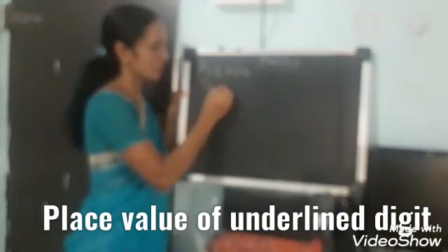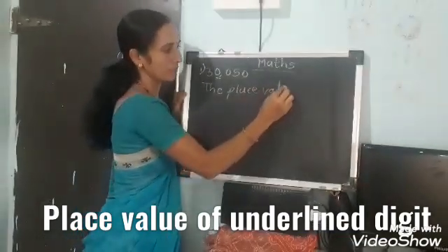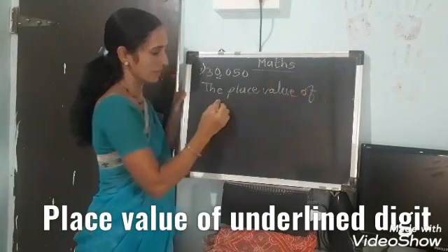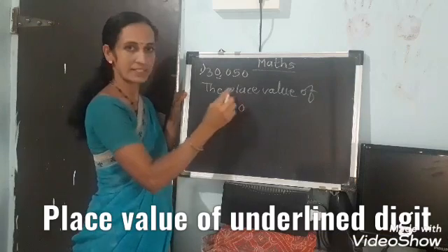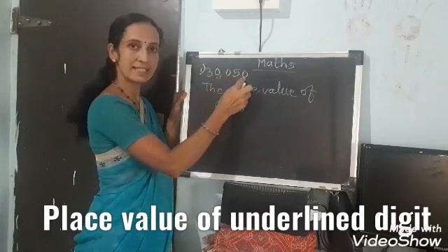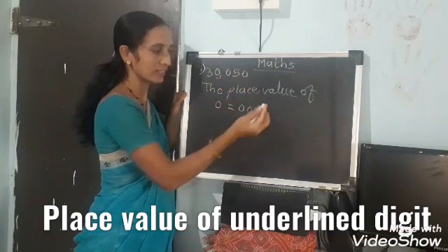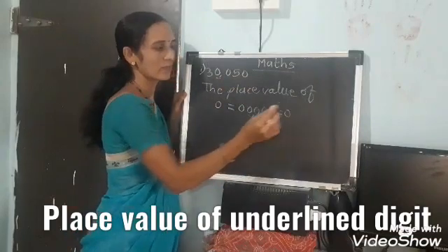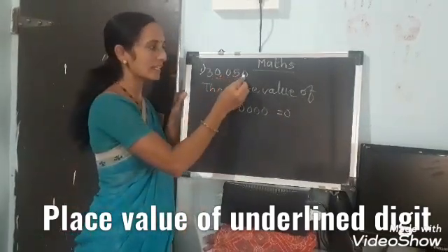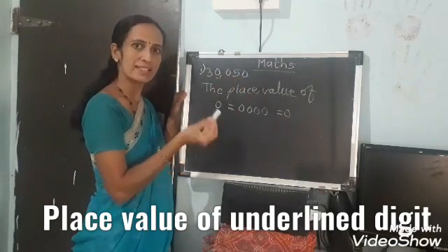The place value of 0 is equal to, see, this 0 as it is. After this 0, how many digits are there? 1, 2, 3. What is its place value? 0. If 0 is at any place, the place value of that 0 is 0.